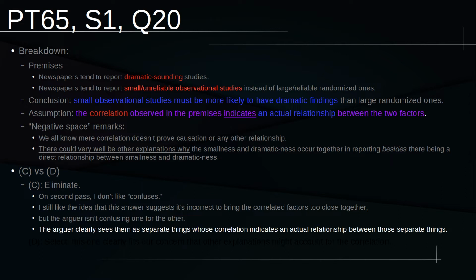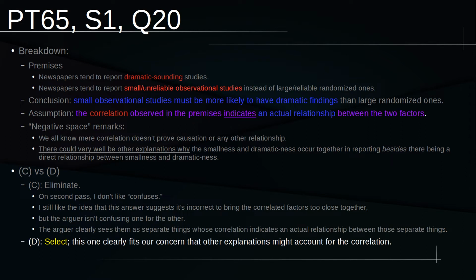To me, the arguer clearly sees them as two separate things whose correlation happens to indicate an actual relationship between those separate things. They never really seem to confuse what is dramatic with what is small and unreliable. That's not their problem. Their problem is saying that these two separate and distinct ideas are correlated, and that correlation alone is evidence that there actually is some other, stronger relationship between those two things. They're not really confusing them for the other.